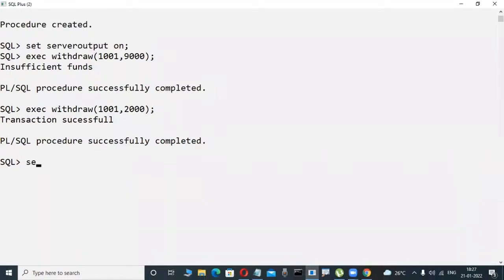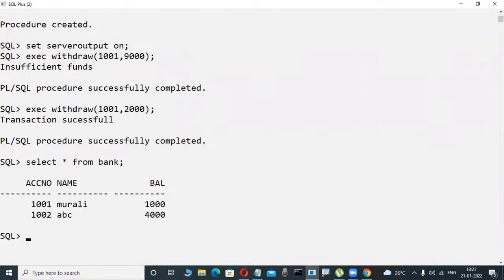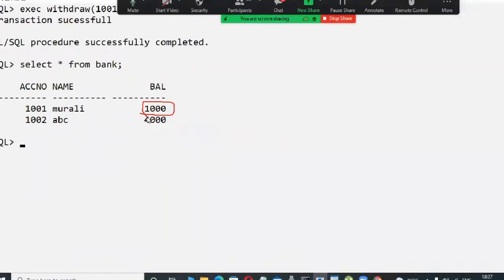Now check it out, is it really correct? In my bank table I try to observe it. Bank is the table. In the previous case 3,000 was there, 3,000 minus 2,000 rupees withdrawn, then automatically the remaining balance is 1,000 rupees. How is it possible?